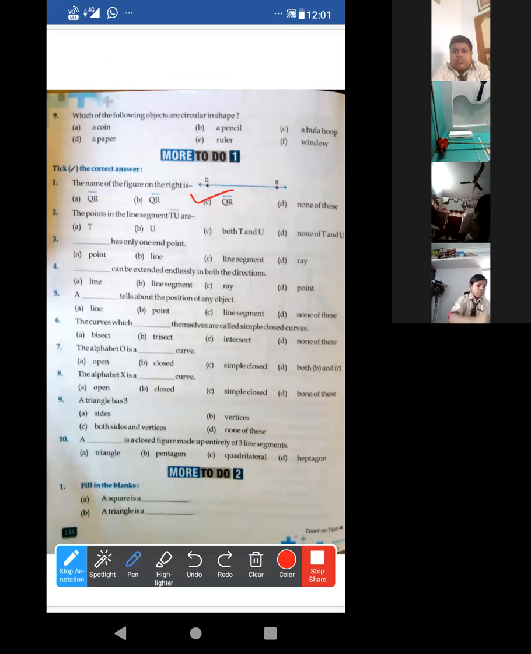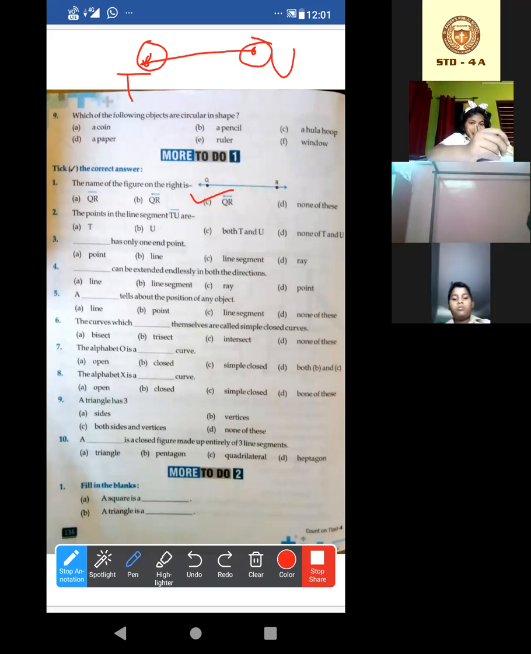Now the second one. The point is in the line segment TU, both T and U. If the line segment is TU, that means both the points are in the line segment. Suppose this is the line segment TU. That means both the points are on the line. Just shake your head if you have understood. Ankita, is it clear? So, what will be the answer? Both T and U. Option C.